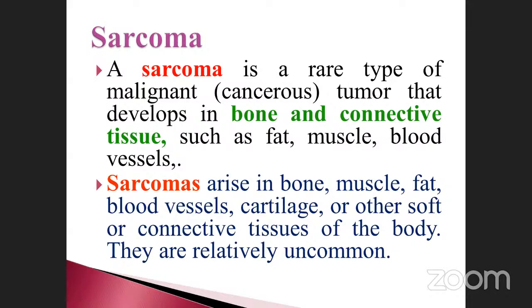Just imagine, sarcoma arises in bone, muscles, fat, blood vessels, cartilages, and other soft or connective tissues of the body. They are relatively uncommon. Note it down, this is also very, very important, a very dangerous one. Sarcoma means bone cancer and also connective tissue cancers. Malignant is nothing but tumors. Tumor means a mass of cells.